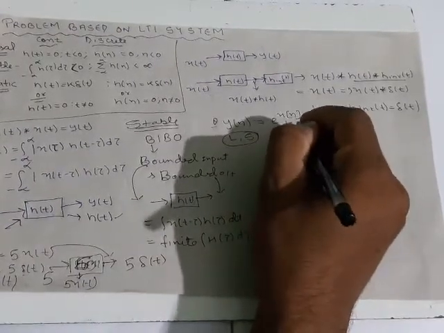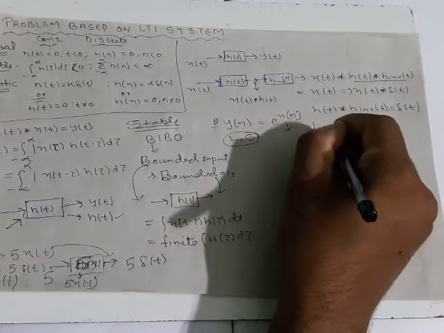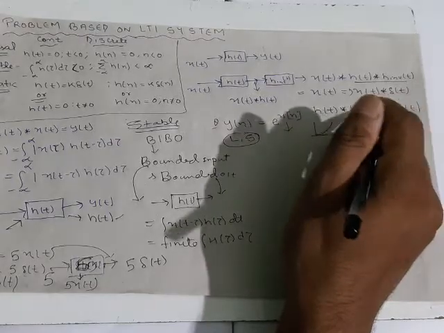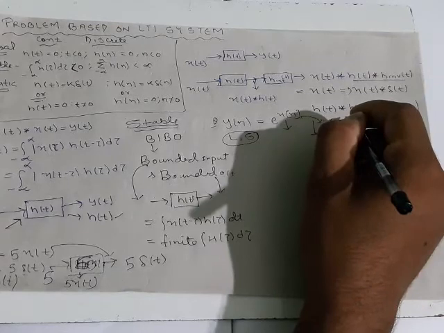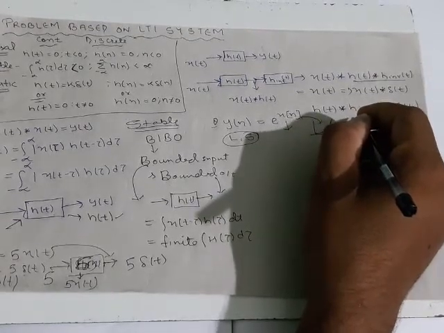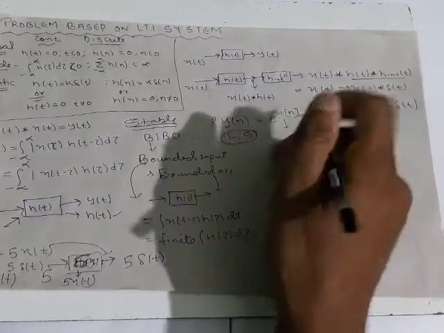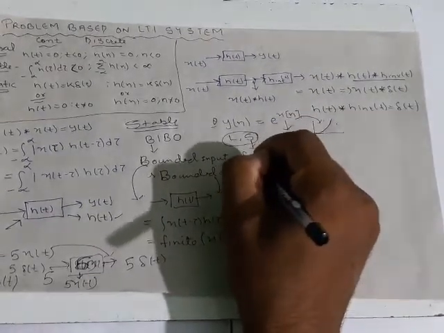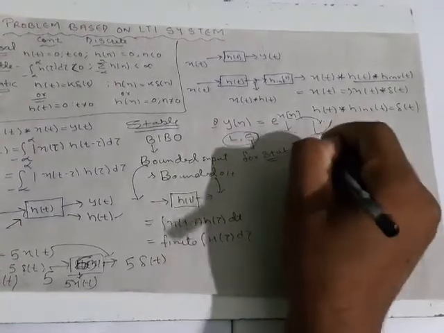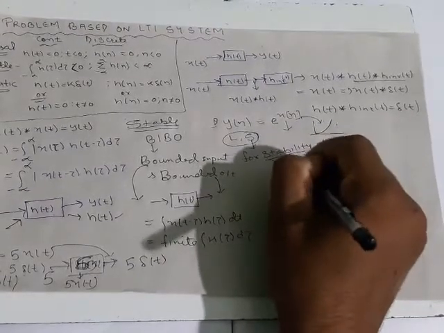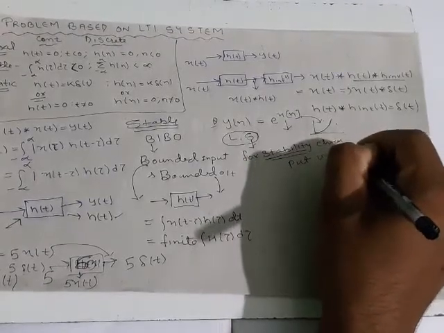Let's put u of n for the stability check.